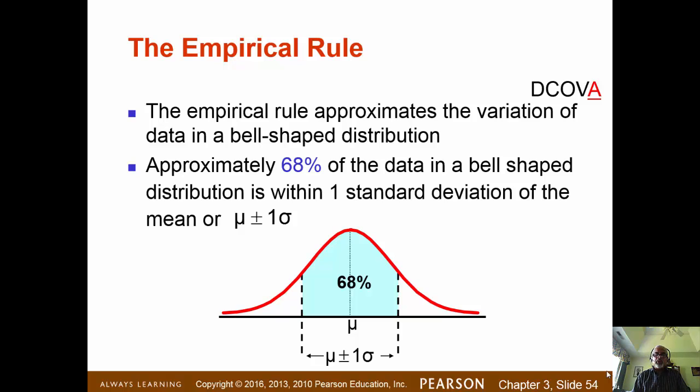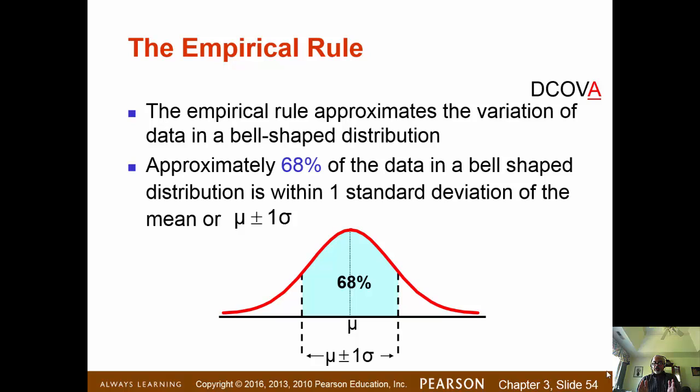The empirical rule works for data that has a nice symmetric bell-shaped distribution. If the data has a bell-shaped distribution, then if you start from the center, the mean mu, and you determine a one standard deviation interval, meaning mu minus 1 sigma to mu plus 1 sigma, that interval will contain 68% of all the data.